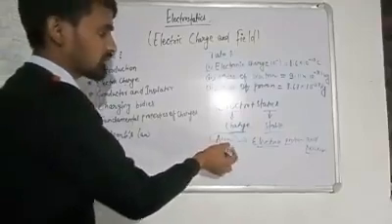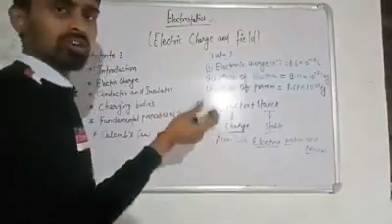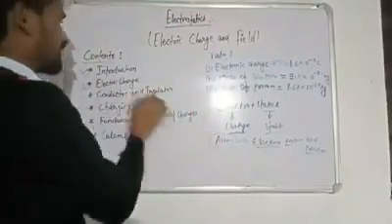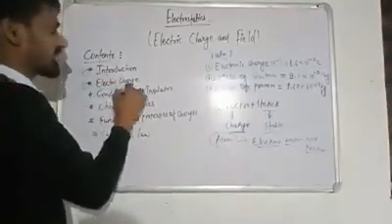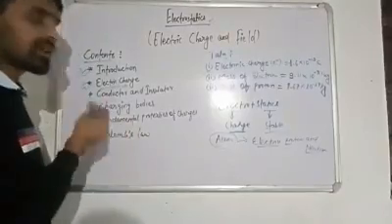The atom is the smallest part of any matter or substance, and it is given by virtue. Like that, electric charge is also a property given by virtue.